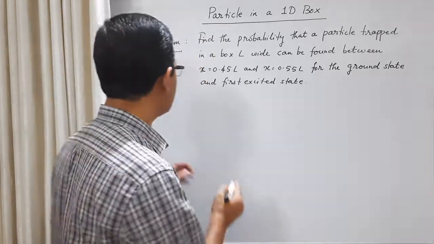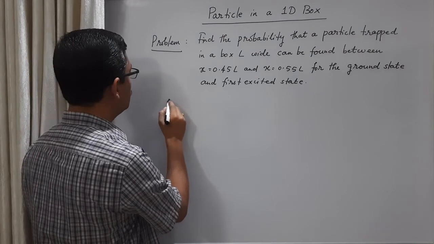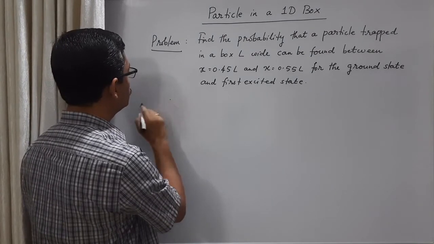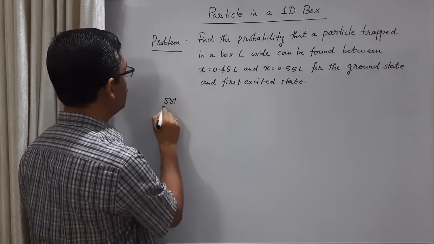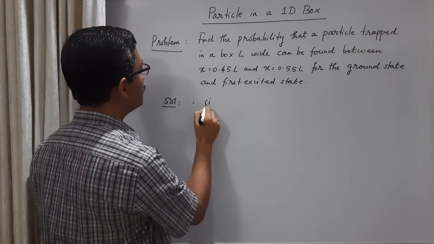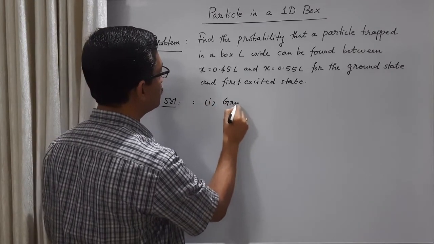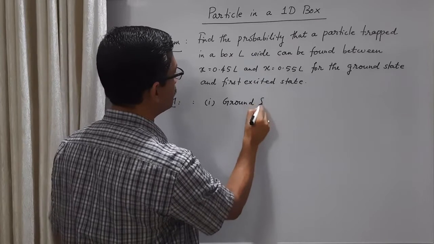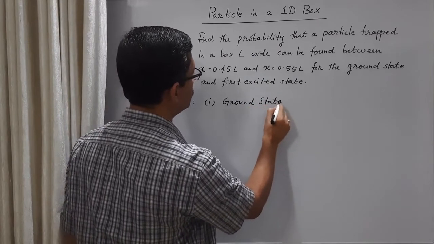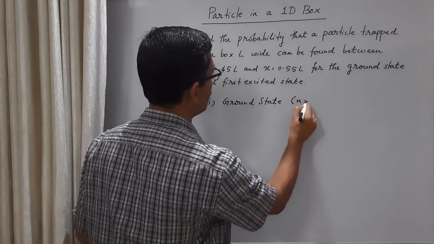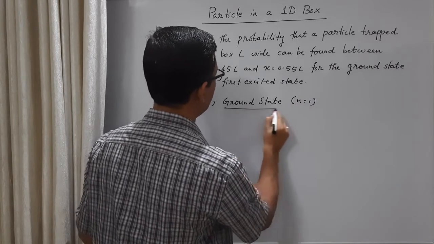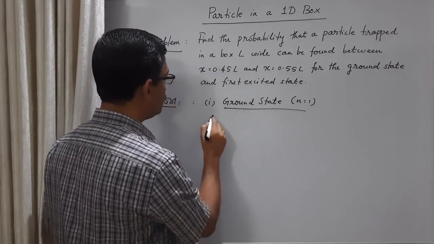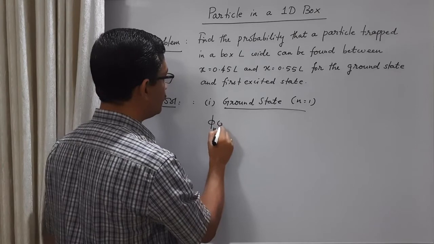First we take the ground state. In the solution to this problem, let us first consider the ground state. Ground state means n equal to 1. And we know the wave function for this.